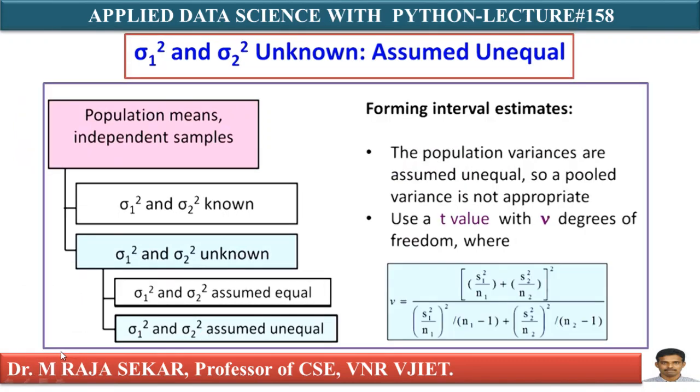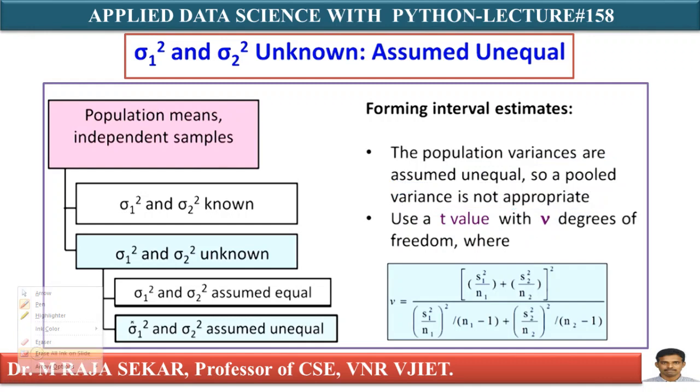Here we will try to understand how to calculate these degrees of freedom. The population variances are assumed unequal, so this point is important. In that case, a pooled variance is not appropriate. You cannot apply the pooled variance concept. Use the t value with new degrees of freedom.